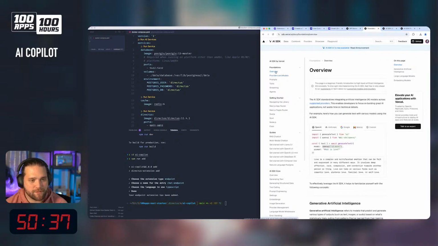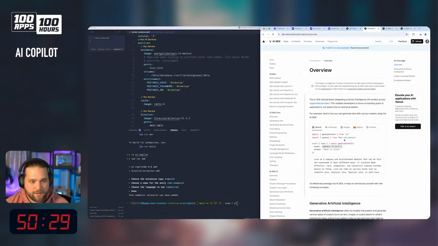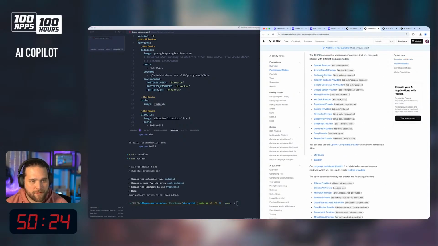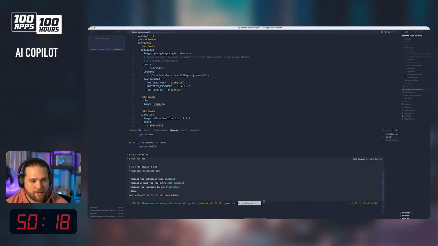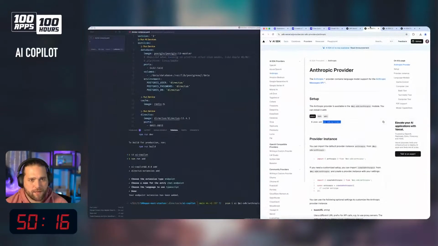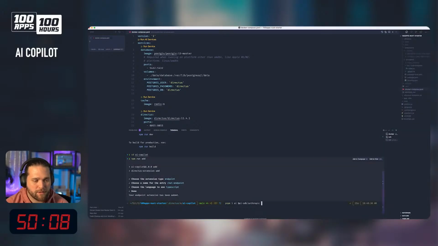We are going to do an overview. We want to install pnpm AI. We're going to use Anthropic as a provider, the AI SDK Anthropic. And because we're using Express here, we're going to want to install Express as well.